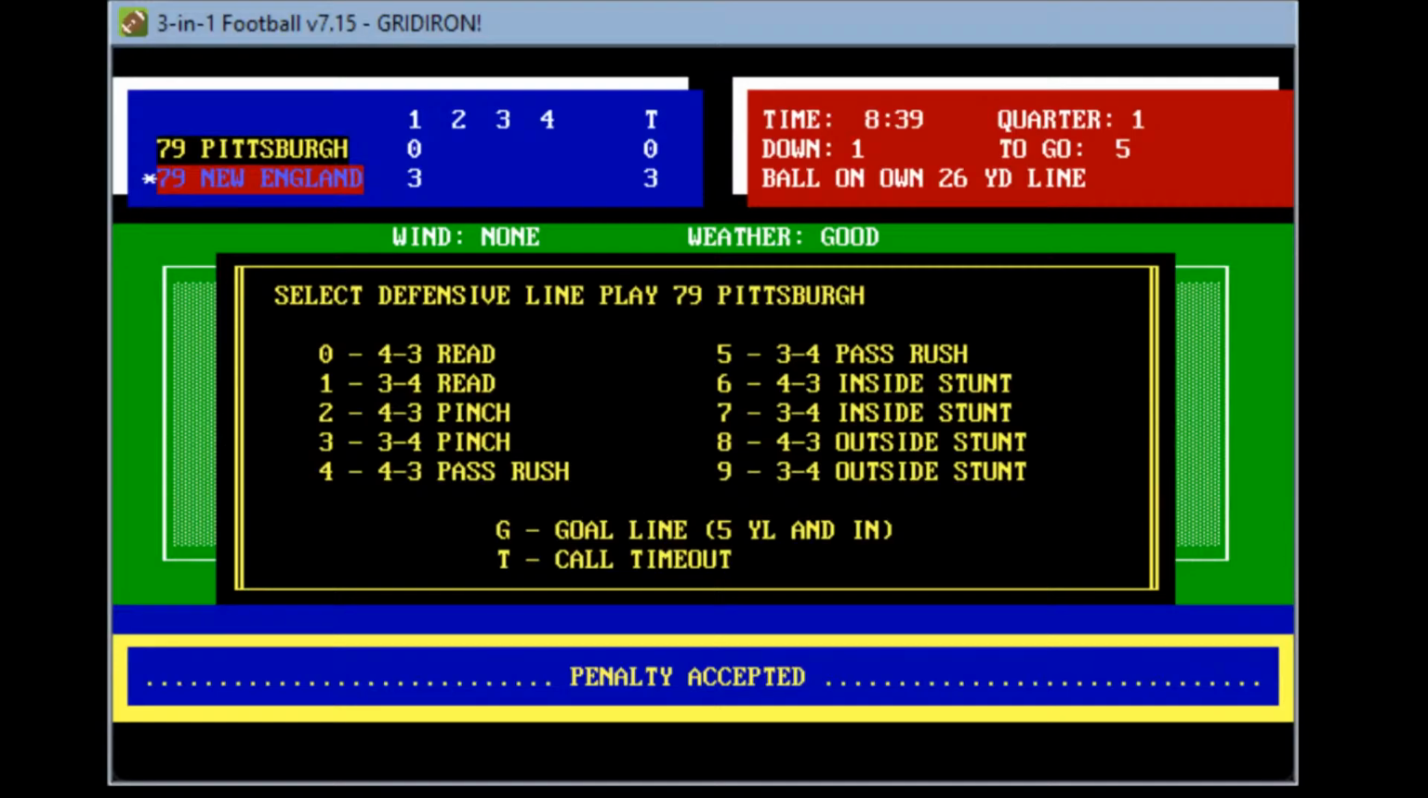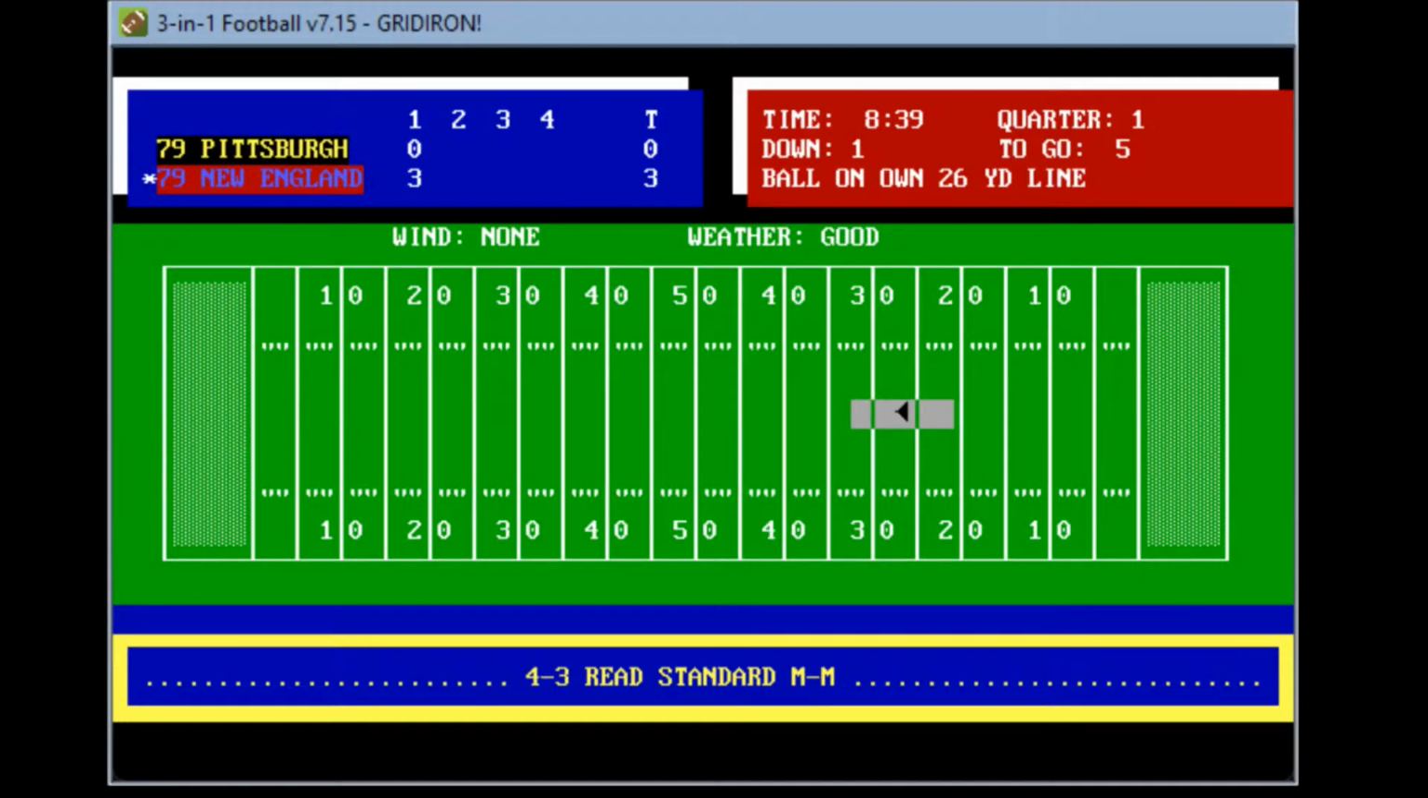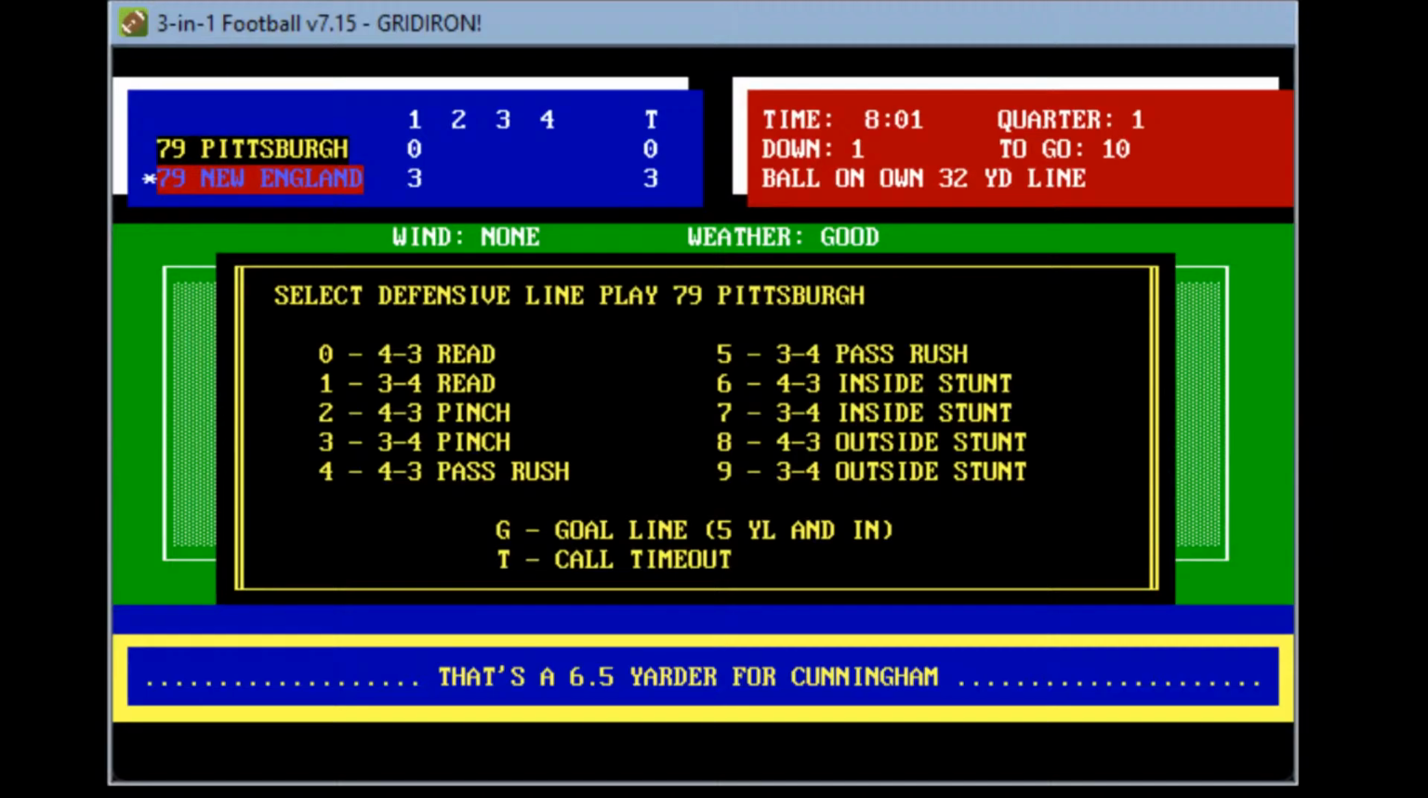We'll go ahead and again run a simple read play here. We'll do that instead. Again, standard defense. Grogan drops back, looks. He's got Cunningham. Completes it to Cunningham at the 32-yard line, gain of 6.5 yards. Second, that'll be a first down after the penalty. So New England again has the ball.